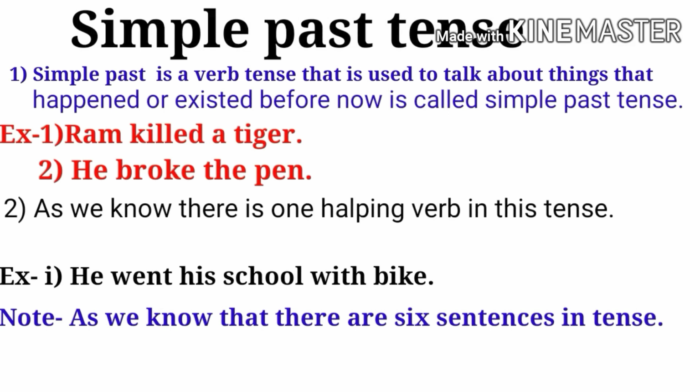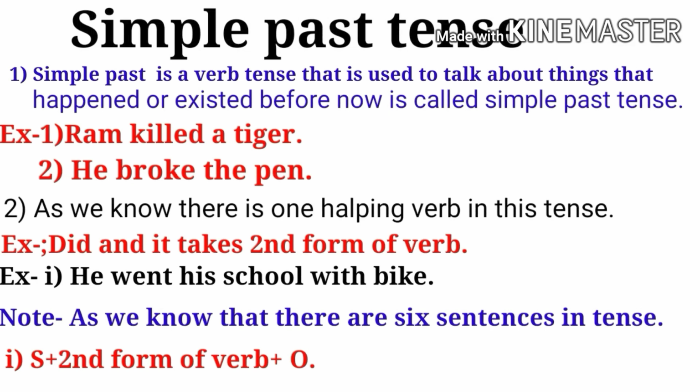Well guys, this is your simple past tense. So let's see its definition. Simple past tense is a verb tense that is used to talk about things that happened or existed before now. It's called simple past tense. For example, Ram killed a tiger. He broke the pen. As we know, there is one helping verb in this tense, and this helping verb can go with any person, whether singular or plural. Got it? And you know very well, it always takes the second form of the verb. For example, he went to his school with a bag.